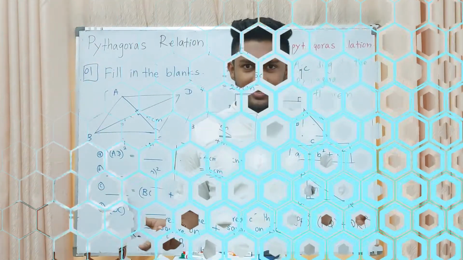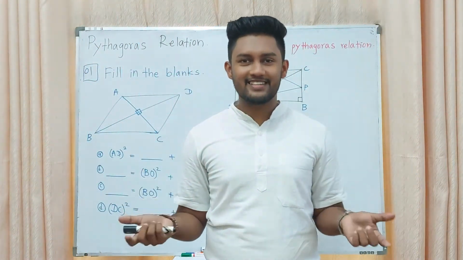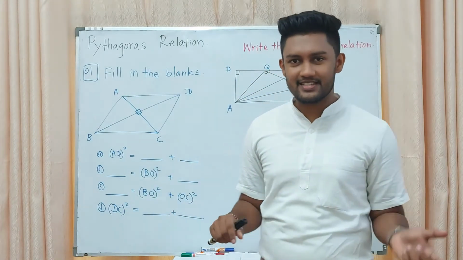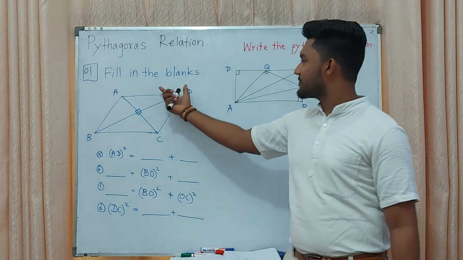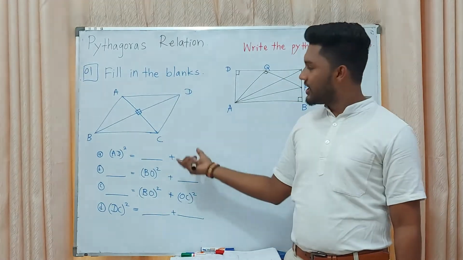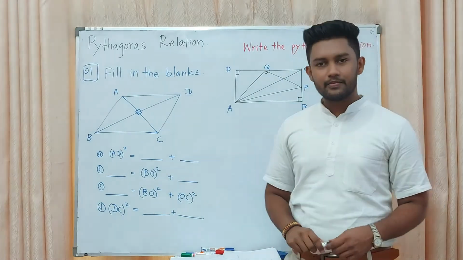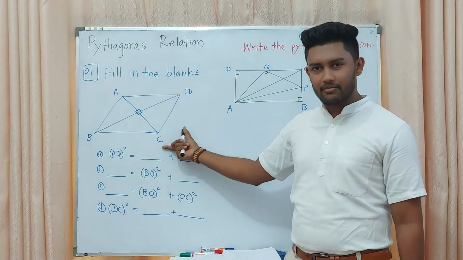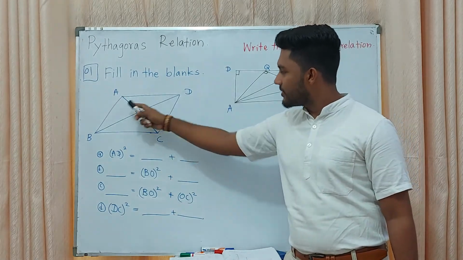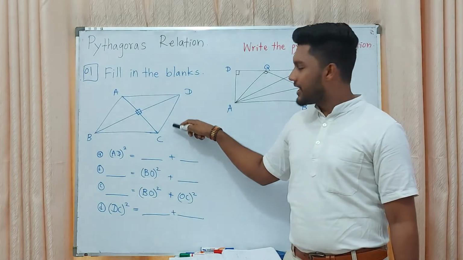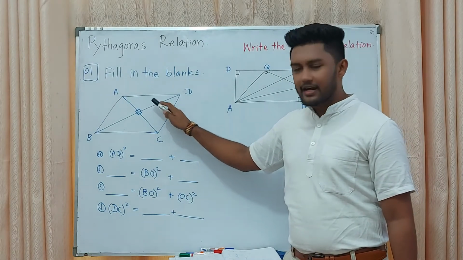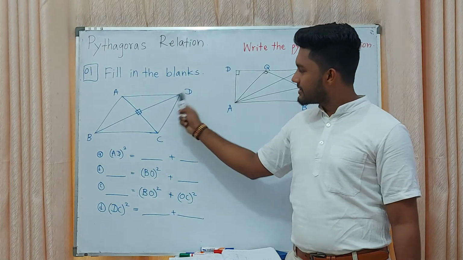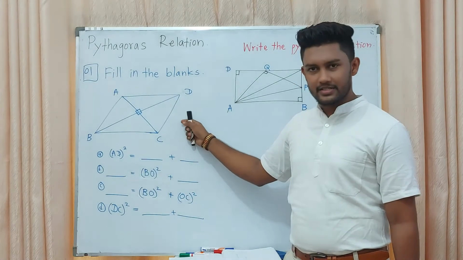When you get some examples in the Pythagoras relation, you can give the answers for these questions. First question is fill in the blanks, right? You have a rhombus. That means all sides are equal, and there are 90 degree angles at the diagonals.